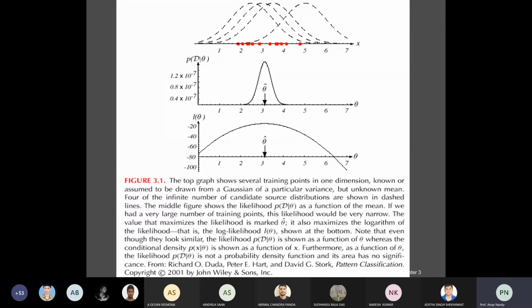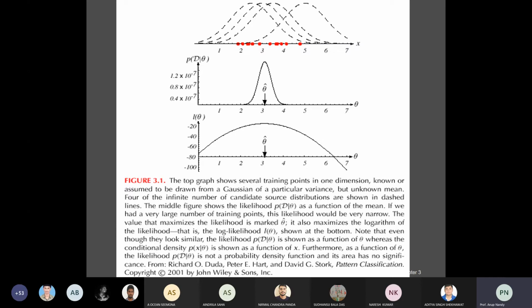The middle figure shows the likelihood function as a function of the mean. If you have a very large number of training points, the likelihood would be very narrow, as I already explained. Now you need to find the parametric value that maximizes the likelihood function, which is the maximum point.